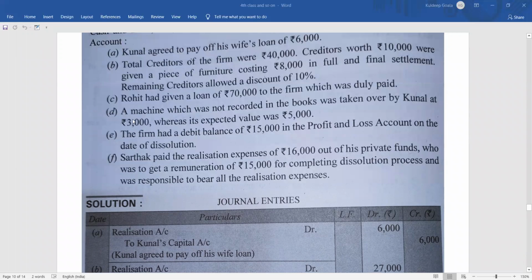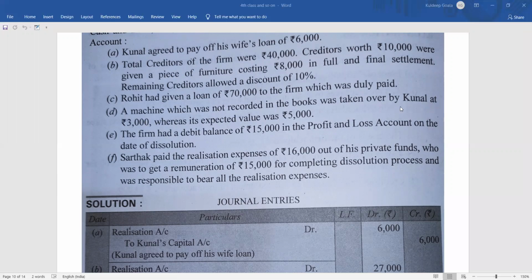Then coming to point number D, a machine which was not recorded in the books was taken over by Kunal. The unrecorded machine was taken over by Kunal at 3,000, whereas it was expected to have a value of 5,000. It doesn't matter what the expected value is. Kunal is taking it at 3,000, so only at 3,000 we are going to record the asset.